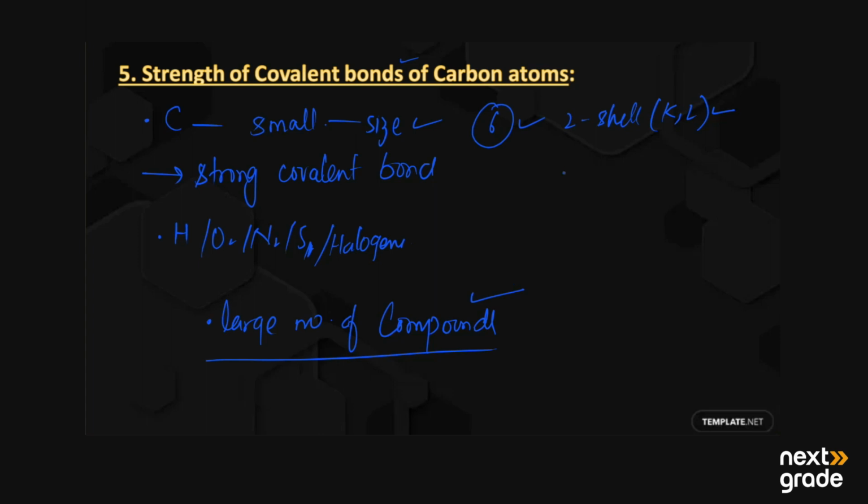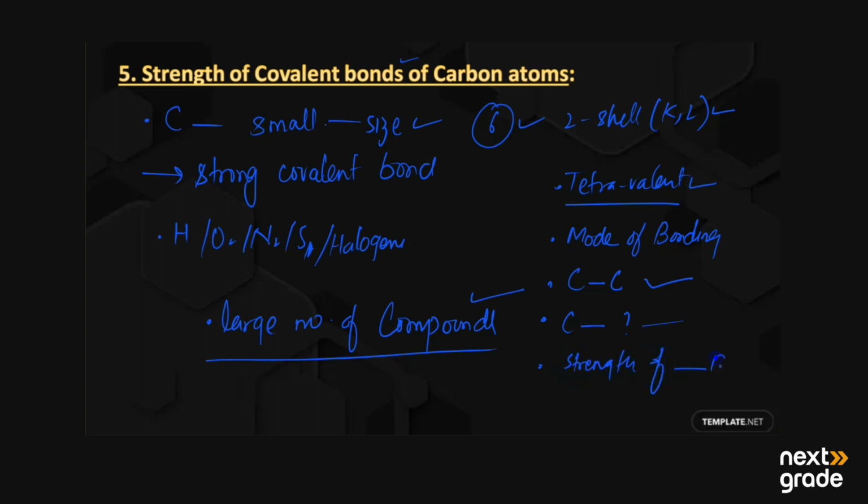And what are these properties? The first one we have learned is that it is tetravalent, having four valency. The second one is its mode of bonding, and mode of bonding means it has single, double, and triple bonds. Then next, we have carbon-carbon bonding, that is catenation. And the fourth one is carbon bonding with other elements. And the fifth one is the strength of the bond that is formed by the carbon atom.